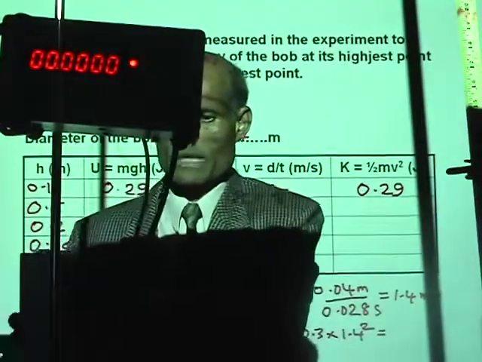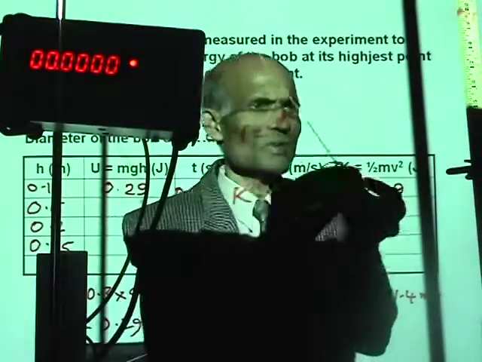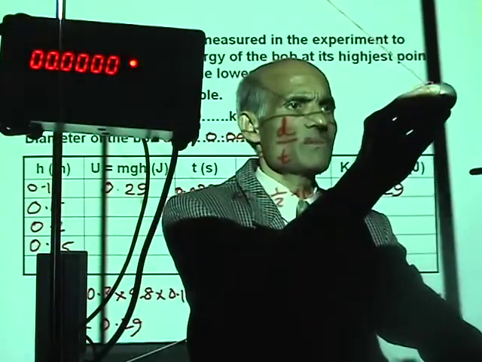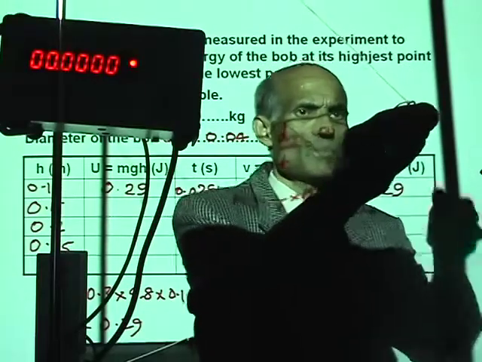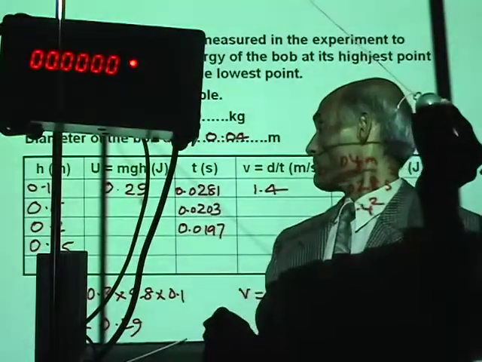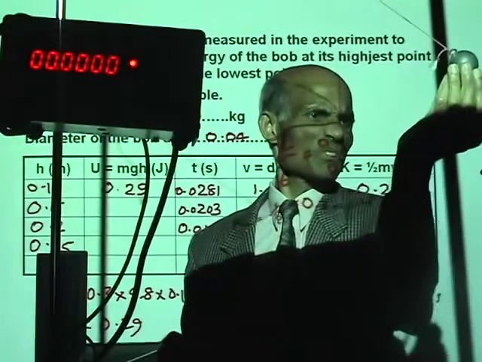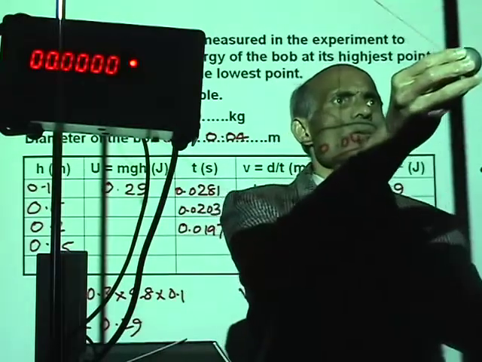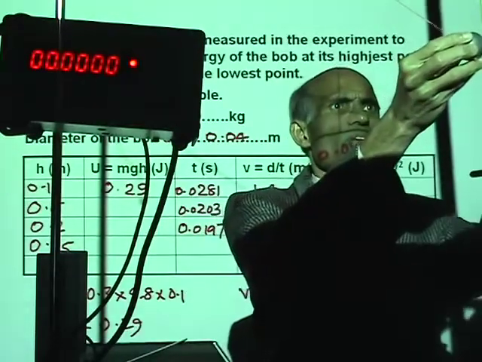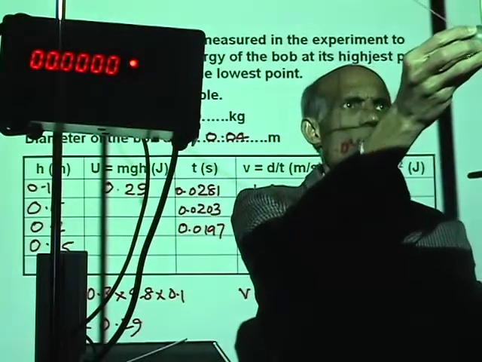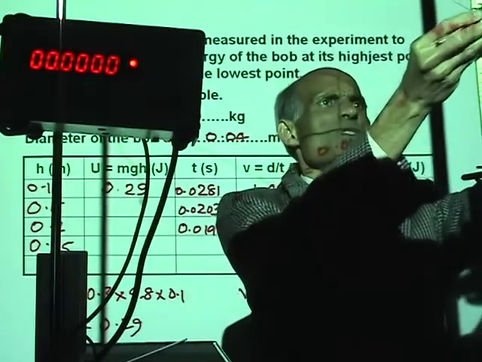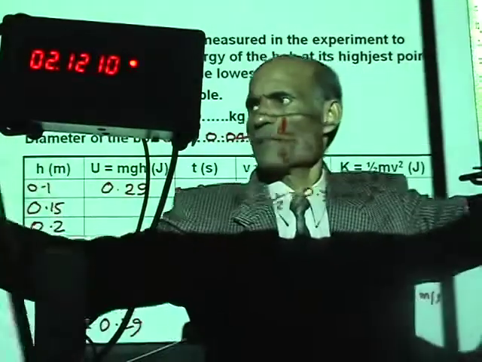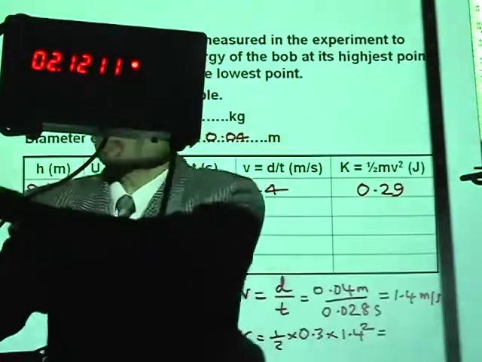Alright, I'm going to raise it to 0.25. See if I can get it. There I have 0.25. I'm going to leave it. Let's see. There.